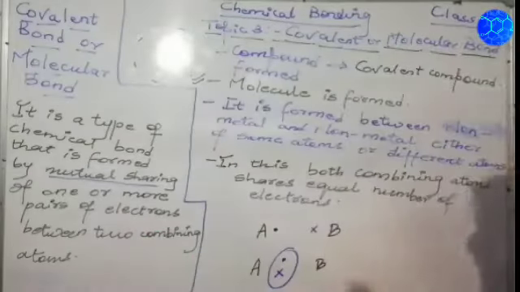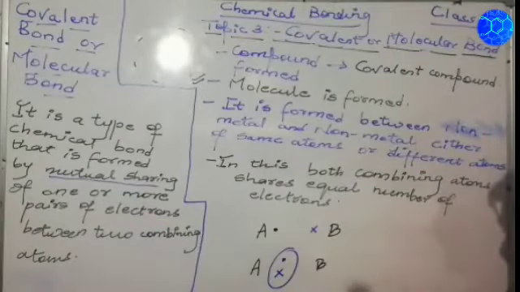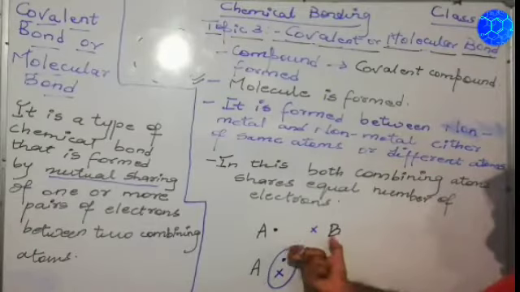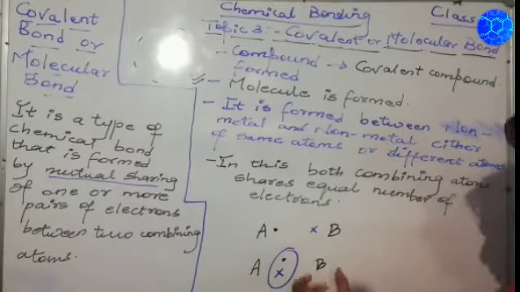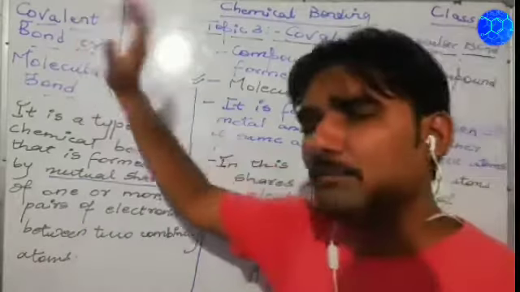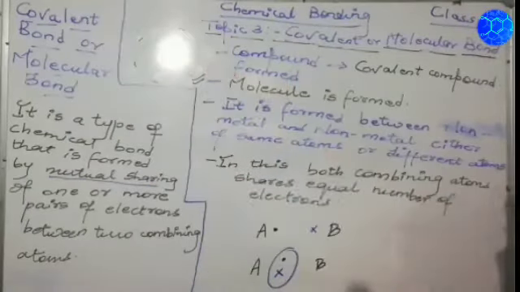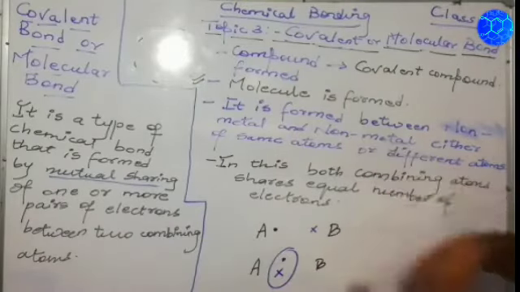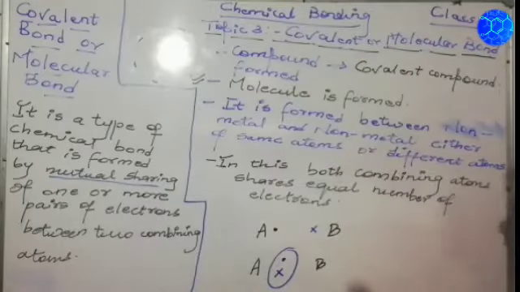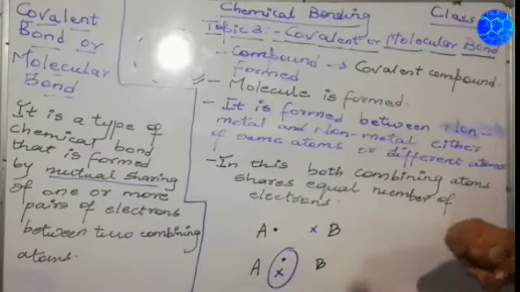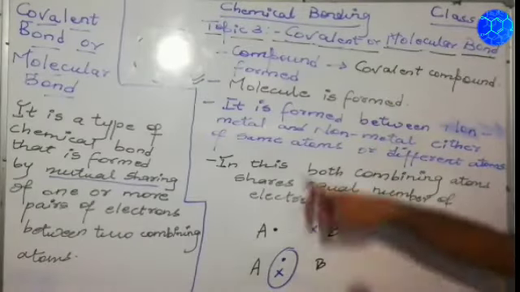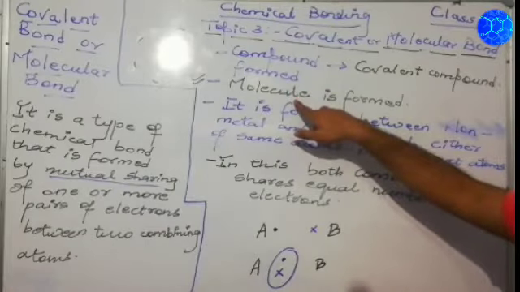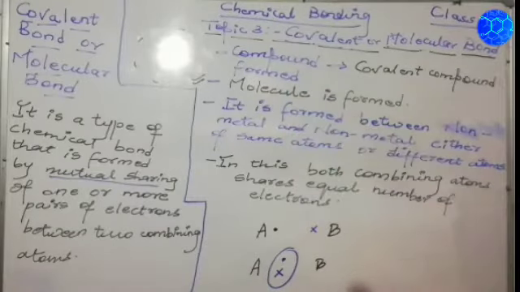Here also, when the atoms require stability and both combining atoms mutually share their electrons, the bond that is formed is referred to as a covalent bond or molecular bond. Getting my point? And the compound that is formed is referred to as what? Covalent compound. Now always remember that in a covalent or molecular bond, molecules are formed. Is that clear? Molecules are formed.